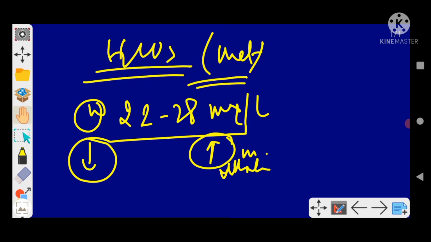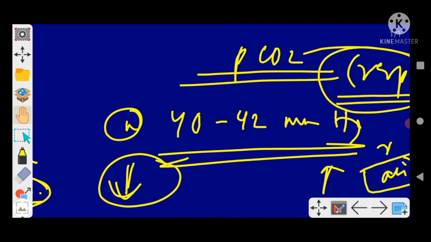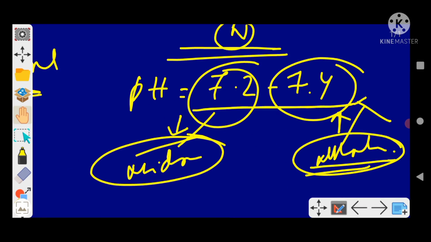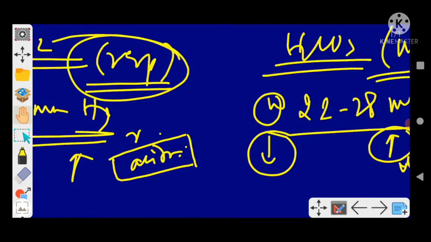Now this PCO2 and bicarbonate condition, you will fit with the pH that we saw here. Whatever matches with the pH, that one will be the condition, and the opposite parameter will be compensatory. I will give you an example and then we will understand the thing.